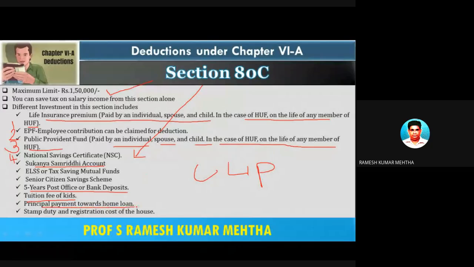So these were some of the items which were discussed in my earlier session, which fall under the category of Section 80C, which can be claimed to the extent of rupees 1.5 lakhs under Section 80C of the Income Tax Act 1961.